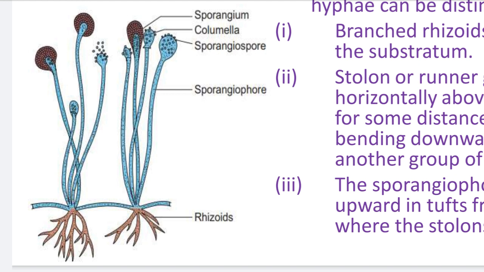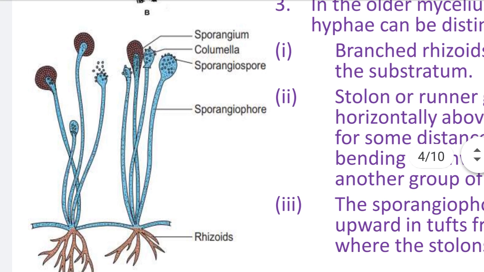So the second part of the matured mycelium is the stolons, which grow horizontally on the substratum. At a certain distance they are runner-like structures, like the runners present in angiosperms. This stolon bends into the substratum, and from the bending point it produces rhizoids toward its lower side and sporangiophores toward the upper side. So the second part of the mycelium is the stolon. First is rhizoids, second is stolon, and third is the sporangiophore.